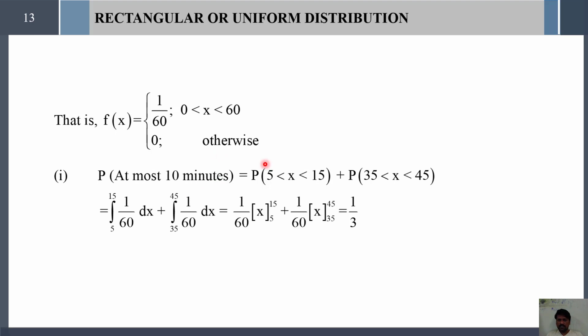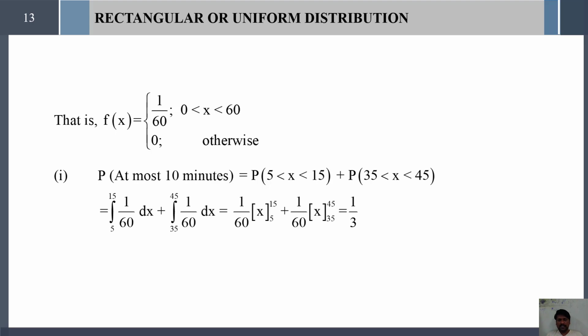Now these 5 and 15 are the lower and upper limits. Substitute these lower and upper limits in the PDF formula. So integral 5 to 15, 1 divided by 60 dx, plus integral 35 to 45, 1 divided by 60 dx. Take 1 divided by 60 out of those two integrals and integrate.